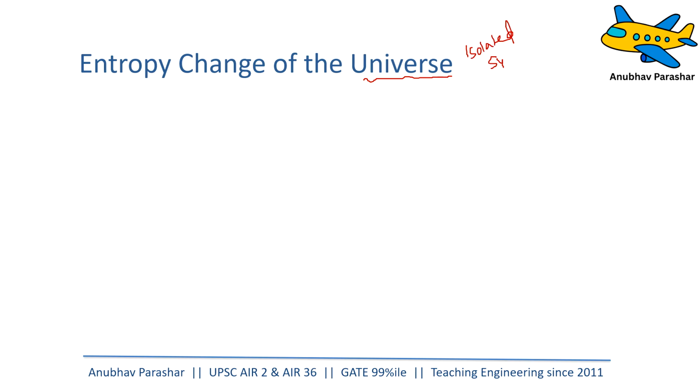Isolated system. Right? So whatever process is happening inside this universe, be it reversible or irreversible. If it is reversible, so entropy generation is going to be what? Zero. If it is irreversible, so entropy generation is not going to be zero.